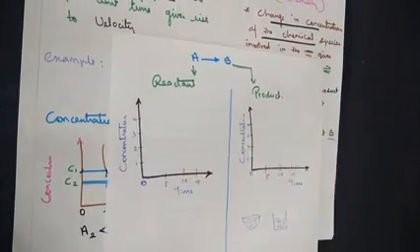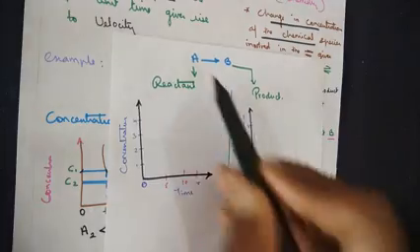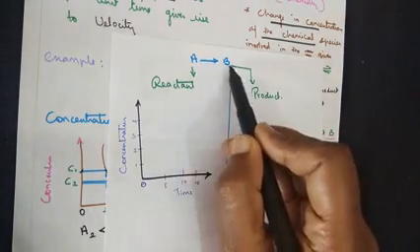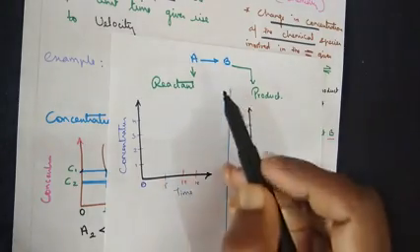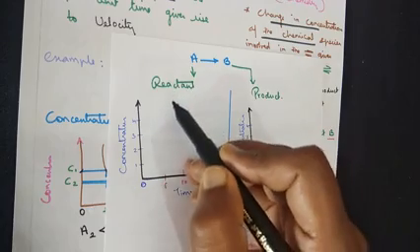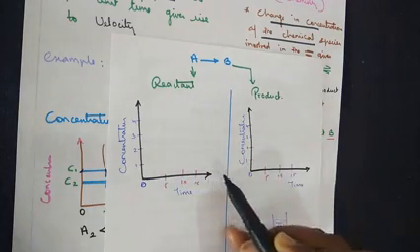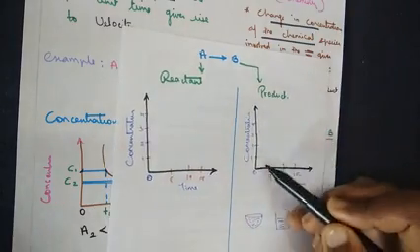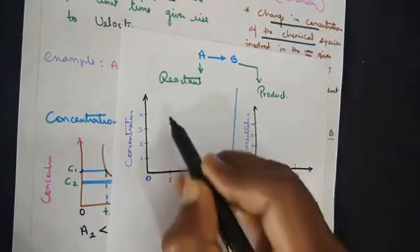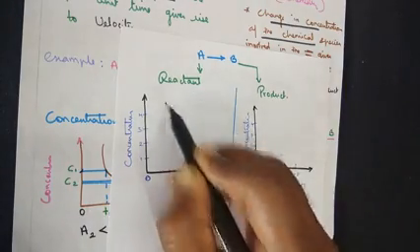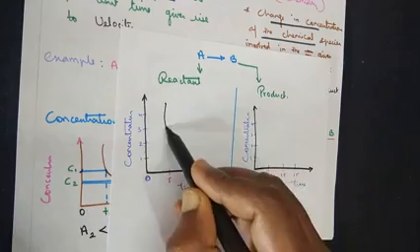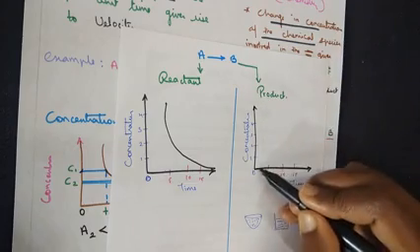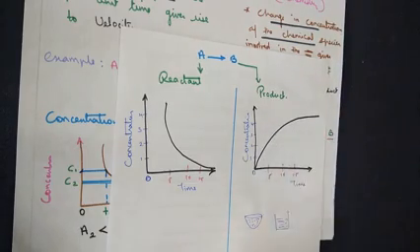Let me draw the graph to make the points clear. The same type of reaction I have taken: reactant A giving us the product B. Imagine, as I told you, on the reactant side there will always be a decrease in the concentration for a spontaneous reaction. On the product side, there will be an increase in the concentration. So for a particular reaction, the reactant's concentration is decreasing and the product's concentration is increasing.